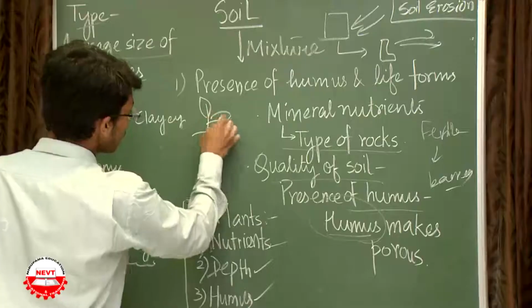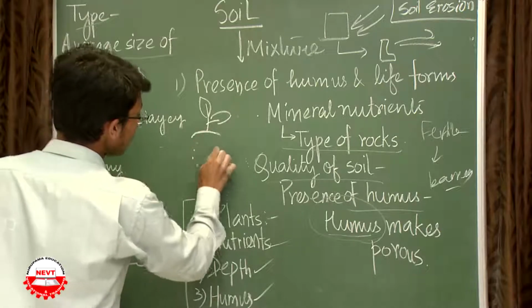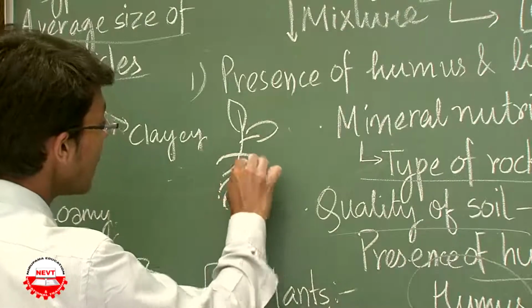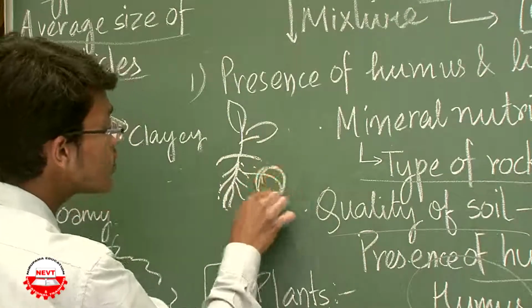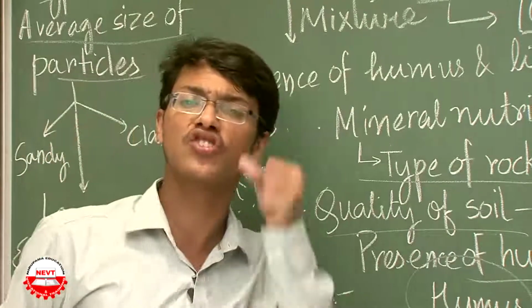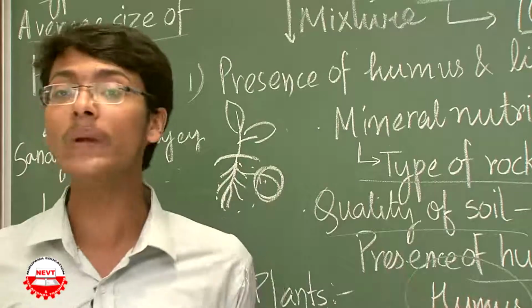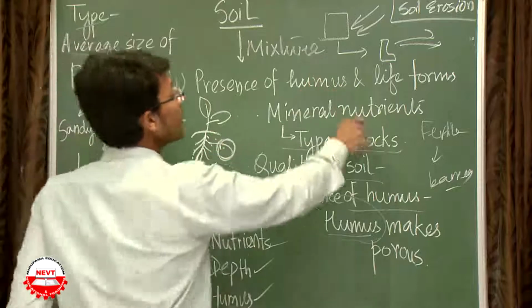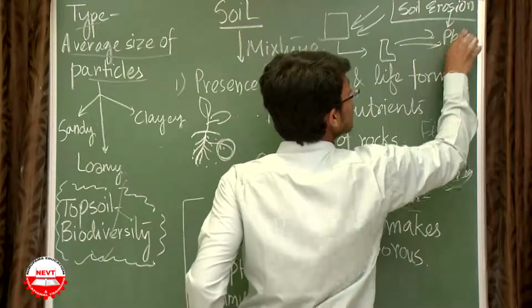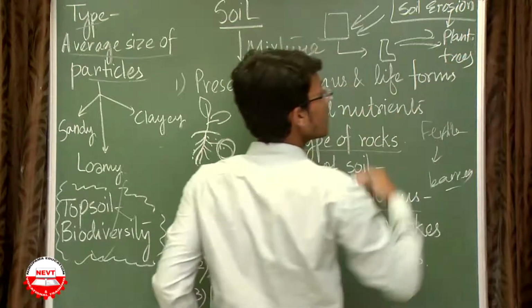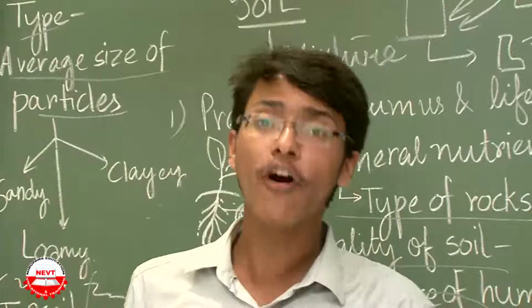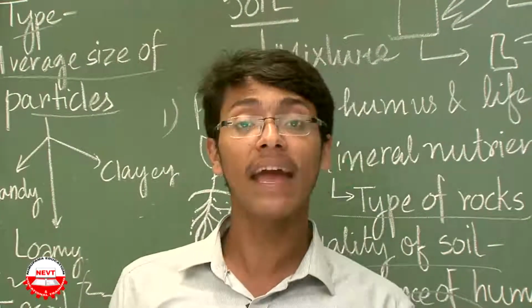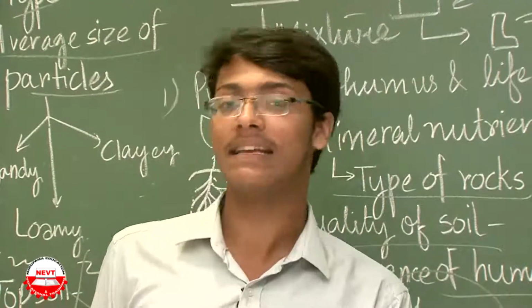Say this is a plant, this is the soil, these are the soil particles. So the roots coming out from the soil, say this is the root of this plant. This root will coil around the soil particle and will hold the soil strongly, strong enough not to leave even when water and air are gushing inside. So the soil erosion can be prevented by planting trees. It is our responsibility to avoid soil erosion, because soil is the source of our food. If soil is getting polluted or eroded, then we will be at the highest risk.